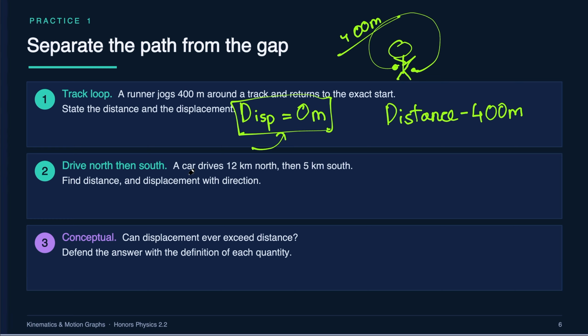Now, a car drives 12 kilometers north. Okay. And then it drives 5 kilometers south. Let me do this in a different color. 5 kilometers south. The opposite direction. Find distance and displacement with direction. Now, distance is just the total. How far have you traveled?